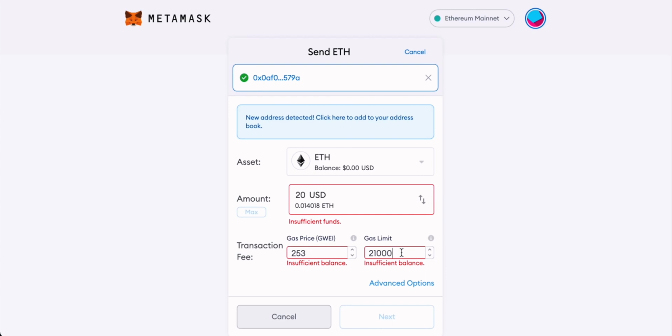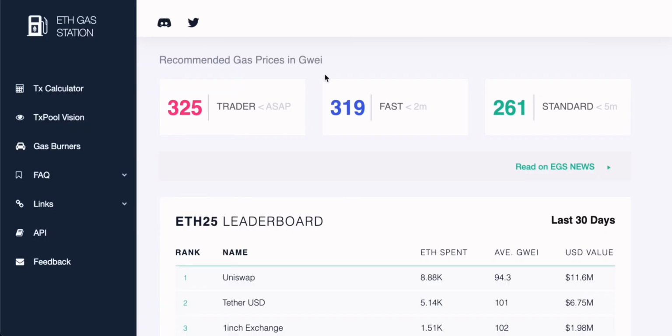You can also change the gas fees manually though to whatever you choose based on how fast you want your transaction to be processed. Metamask actually advises using the website Ethereum gas station for this to give you a ballpark of what you should be spending. So we can actually come over to that website right now, and you have three options here. First is trader. This is the fastest transaction, so you can see ASAP. So you're gonna have to pay more in Gwei. Then fast is a little bit cheaper, and then standard is the cheapest.